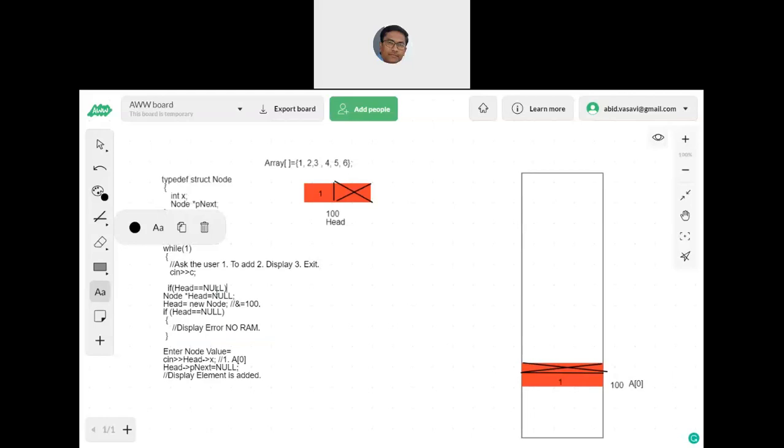Are you following? Just understand what I am doing. So initially, if head is null, I am creating the head node. Simple.